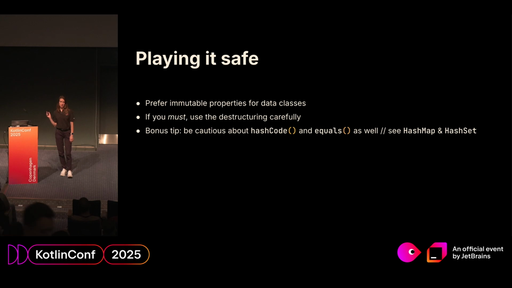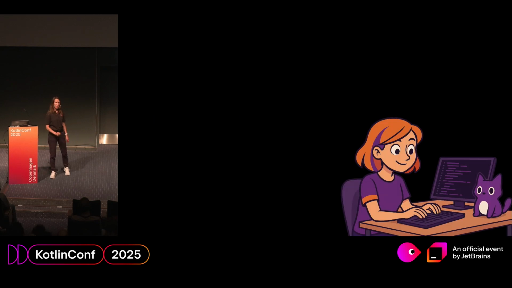And here is another thing. Those mutable parameters affect not just the destructuring, they also affect hash code and equals. So if you are working with such structures as hash map or hash set, be cautious as well. And we are moving forward.